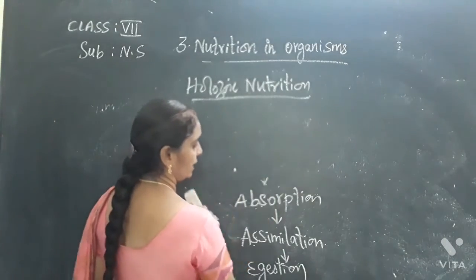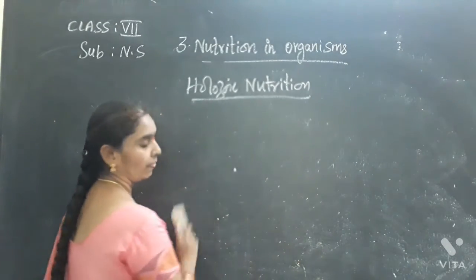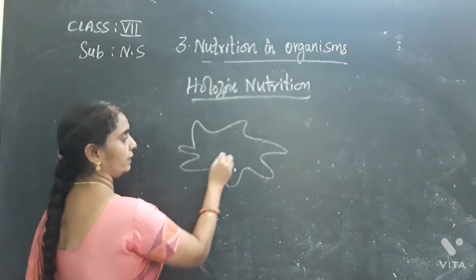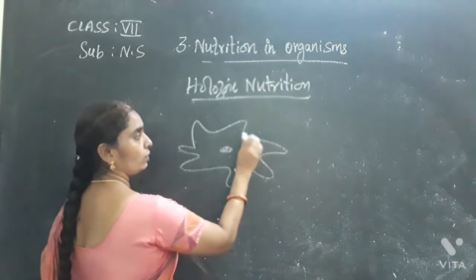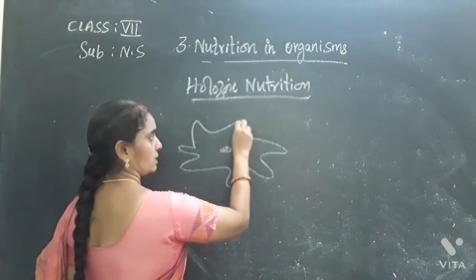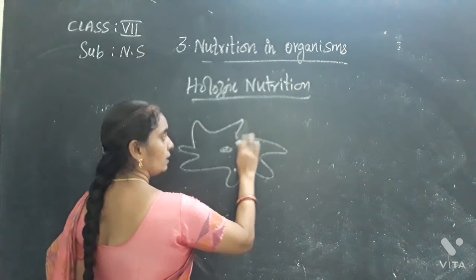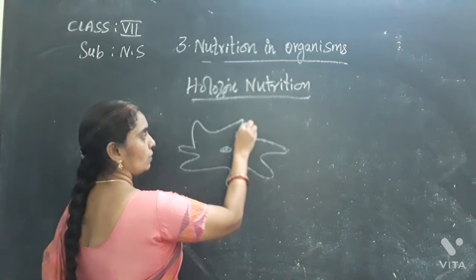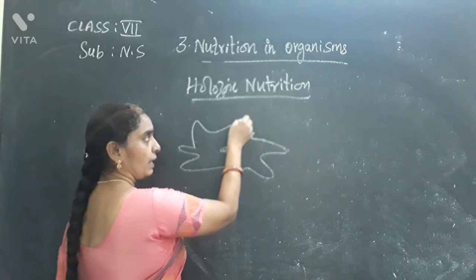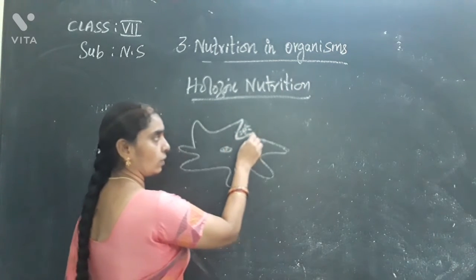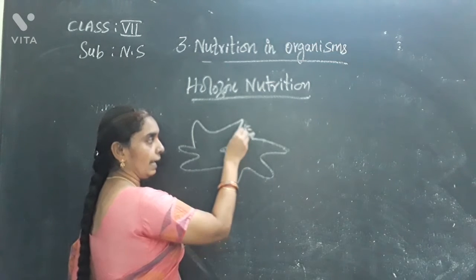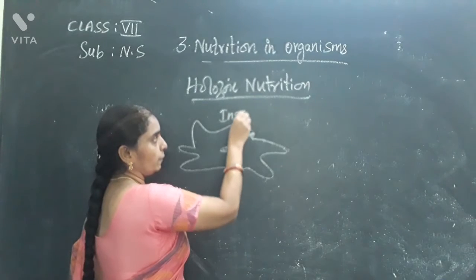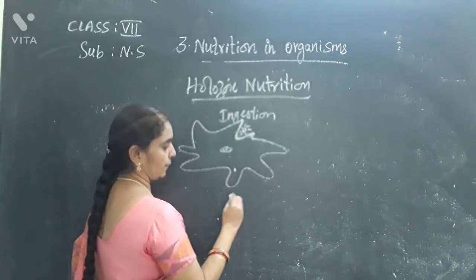Now let me explain how nutrition takes place in amoeba. In amoeba, the pseudopodia are the organs which help to capture food and for locomotion. So how does this take place? The food comes into contact with the pseudopod. When the food is available, the amoeba extends one of its organs towards the food particle and ingests it through its pseudopod. Ingestion takes place in the first process.